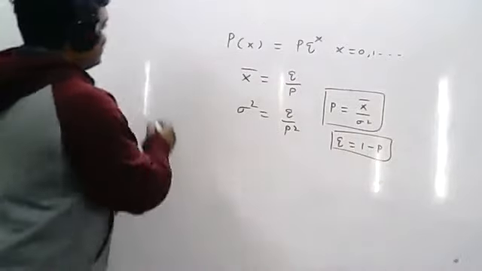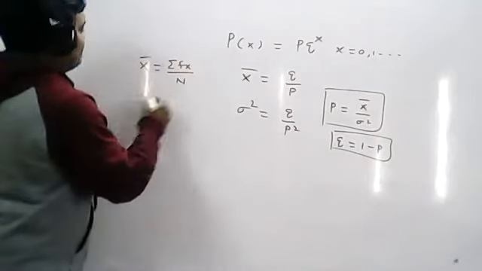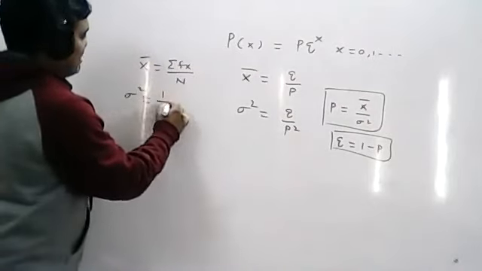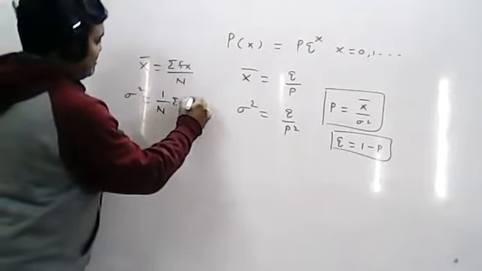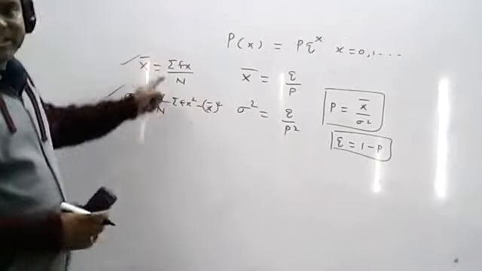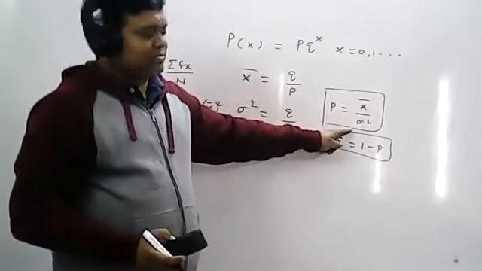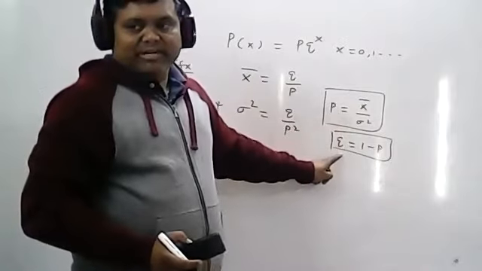So step number 1, what you will do, you will calculate x bar. What is the x bar formula? Summation fx by n, and you will calculate sigma square. You know the formula: 1 by n summation fx square minus x bar whole square. You will calculate these two. This is the first step. And then step number 2 is you will calculate P. P formula is x bar by sigma square. And if I know the P value, I can calculate Q.